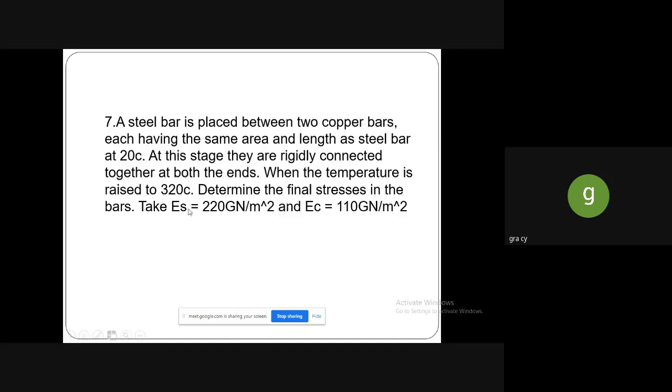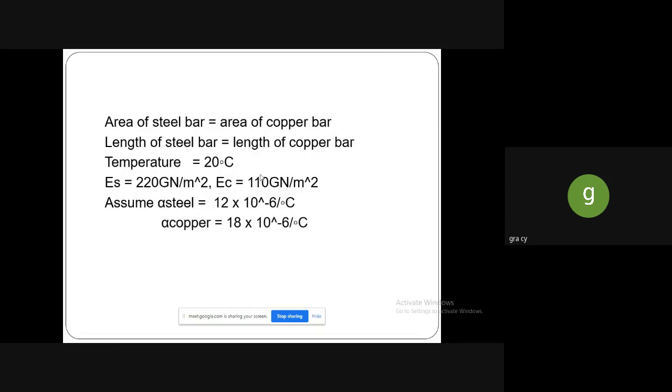Whether the combination will be steel to copper, copper to brass, steel to brass or brass to copper, like that two combinations will be there. In this problem it is clearly given that two copper bars are there, and in between the copper bars, the steel bar is rigidly connected at both the ends. So let me see the solution. The area of the steel bar is equal to the area of the copper bar. The length of the steel bar is equal to the length of the copper bar. So we are assuming these as equal. The temperature is 20 degrees, and the ES value and EC value are given.